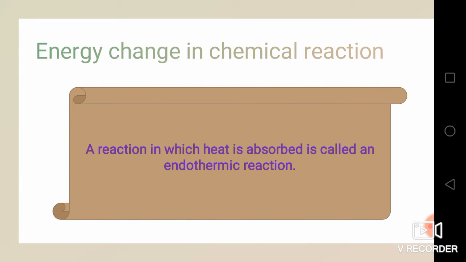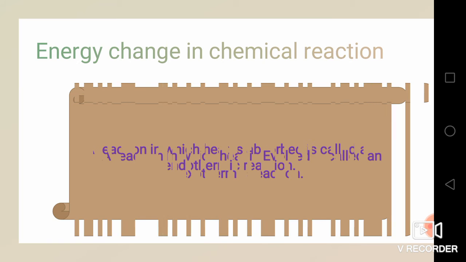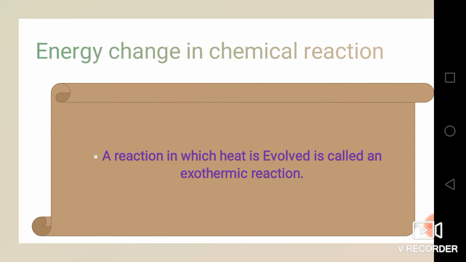The definition for endothermic reaction is, a reaction in which heat is absorbed is called an endothermic reaction. So in an endothermic reaction, heat will be absorbed, or we can say heat will be taken in. And the definition for exothermic reaction is, a reaction in which heat is evolved is called an exothermic reaction.